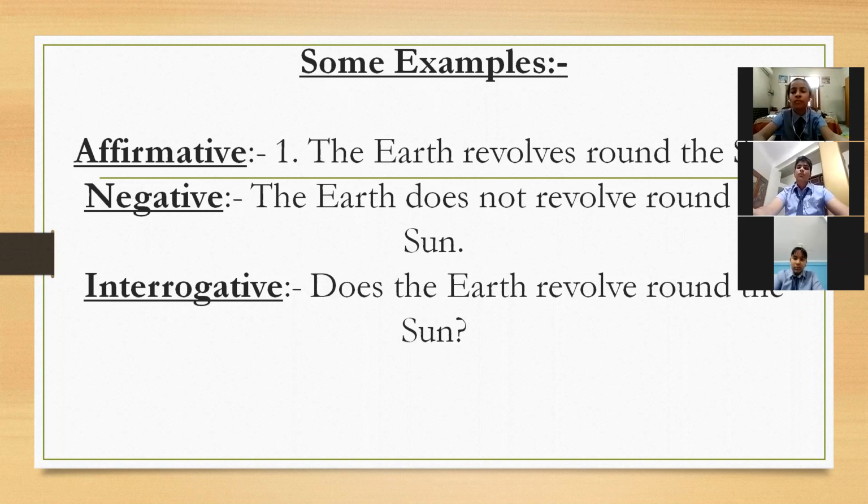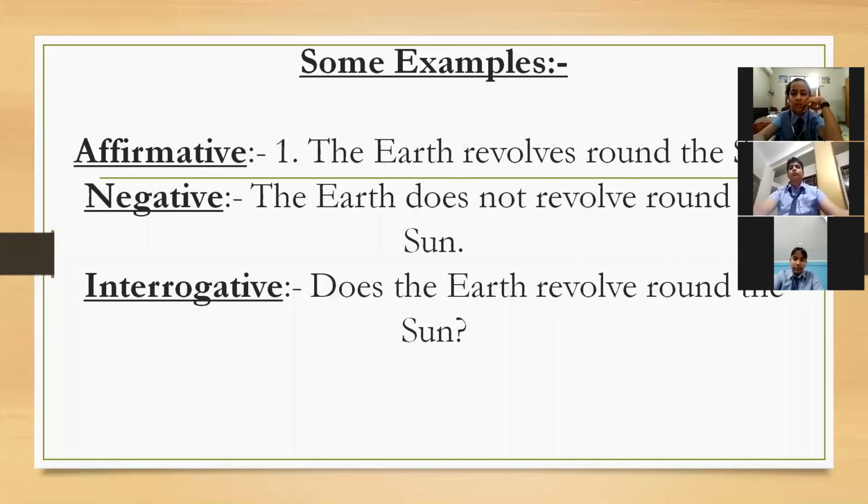S. Fine. And while converting the same thing into negative and interrogative, हम क्या करेंगे? Negative में हमने does लगा दिया. Does क्यों लगता है? Singular के साथ. And the earth is singular. Fine. So, the earth does not revolve around the sun. Yesterday we talked about this, that हम does लगाएंगे तो revolve के आगे से s हट जाएगा, और जब हमने s लगा दिया तो हमारा does हट जाएगा.